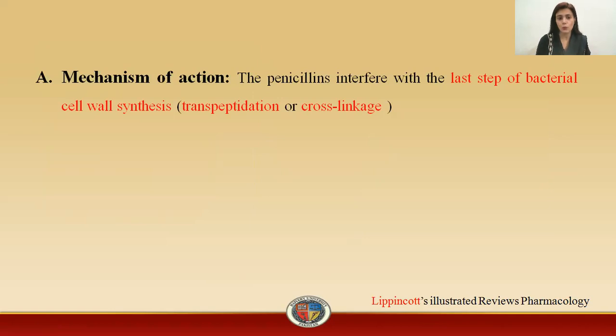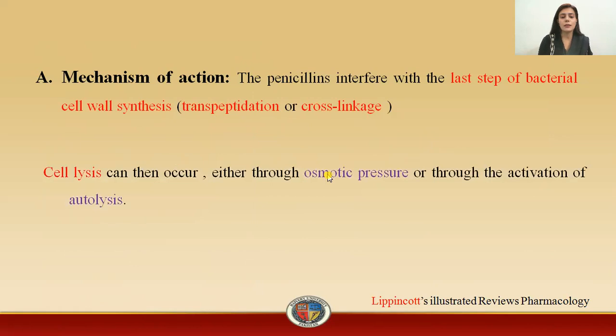Now, coming towards the mode of action of this penicillin. The penicillin basically interferes with the last step of the bacterial cell wall synthesis, that is transpeptidation or the cross-linkage. We will discuss this in detail, but before this, I'm giving you a brief introduction of the penicillin mode of action. First is the inhibition of the step transpeptidation. Second one is the cell lysis, and cell lysis is by two mechanisms: by the autolysis and by the osmotic pressure generation within the bacteria itself.